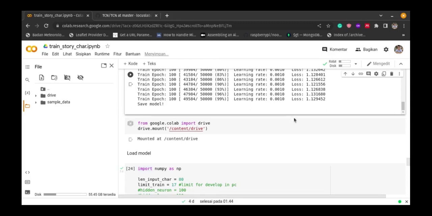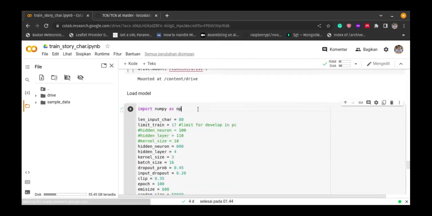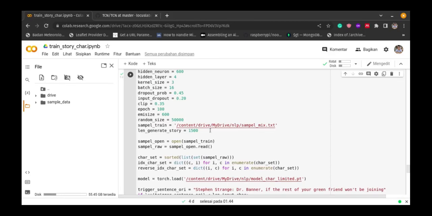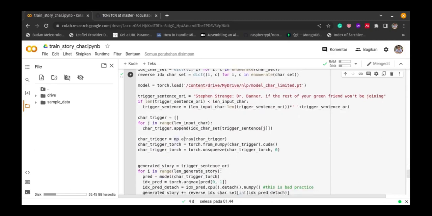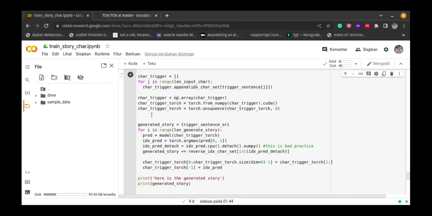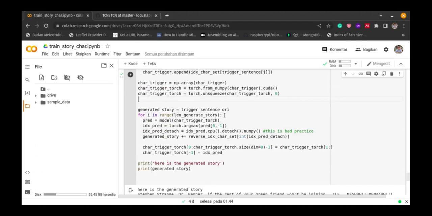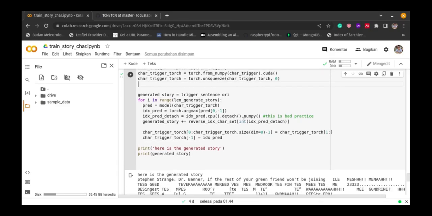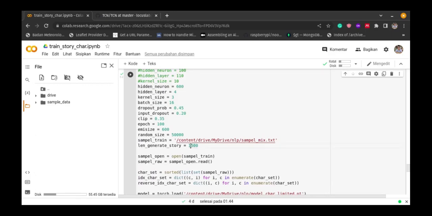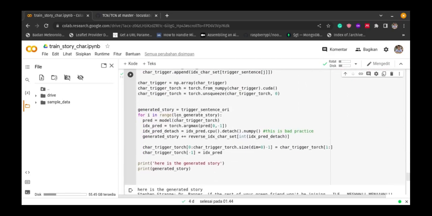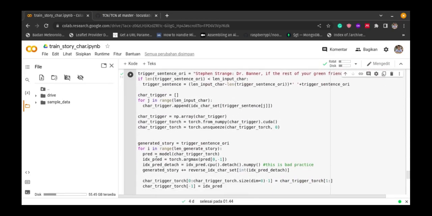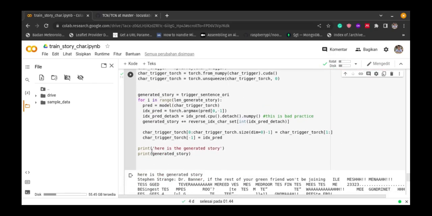And yeah, it's finished. Now we can just generate the story. Oh yeah, the system in here is the prediction of the model. So the model here predicts a character one at a time. Each prediction will be inputted to the model again, and it will predict the next character. So it will be looped 1500 times. This script will generate a story of 1500 characters.